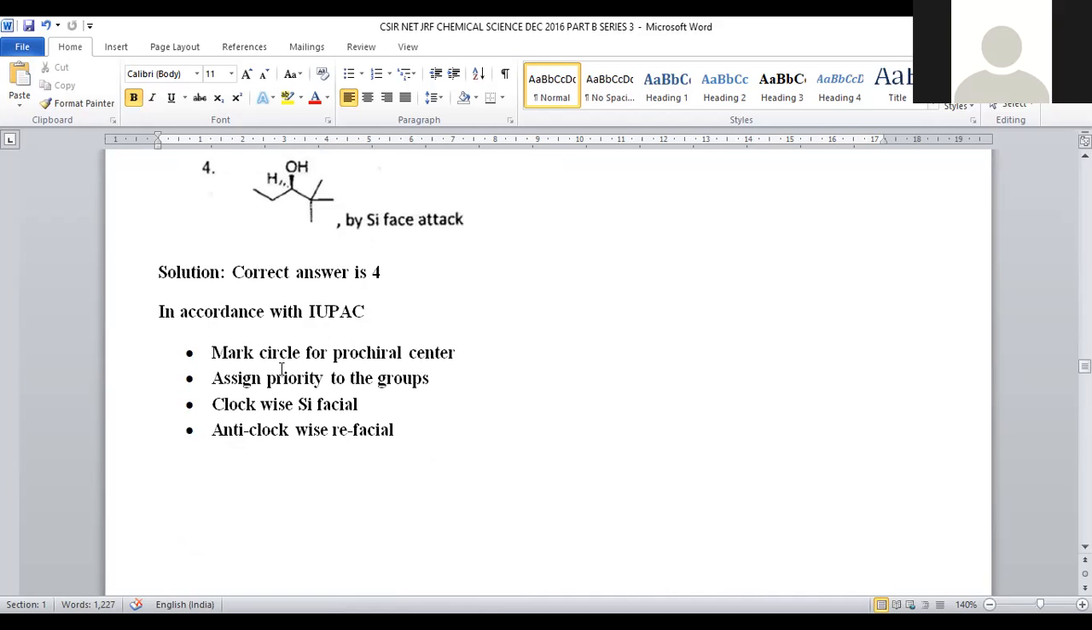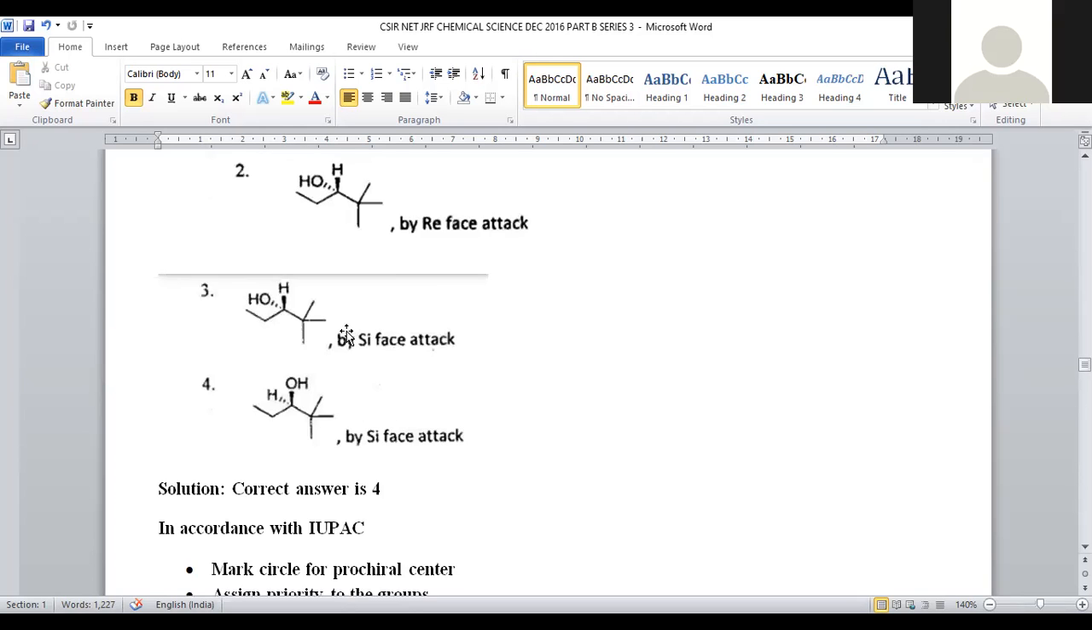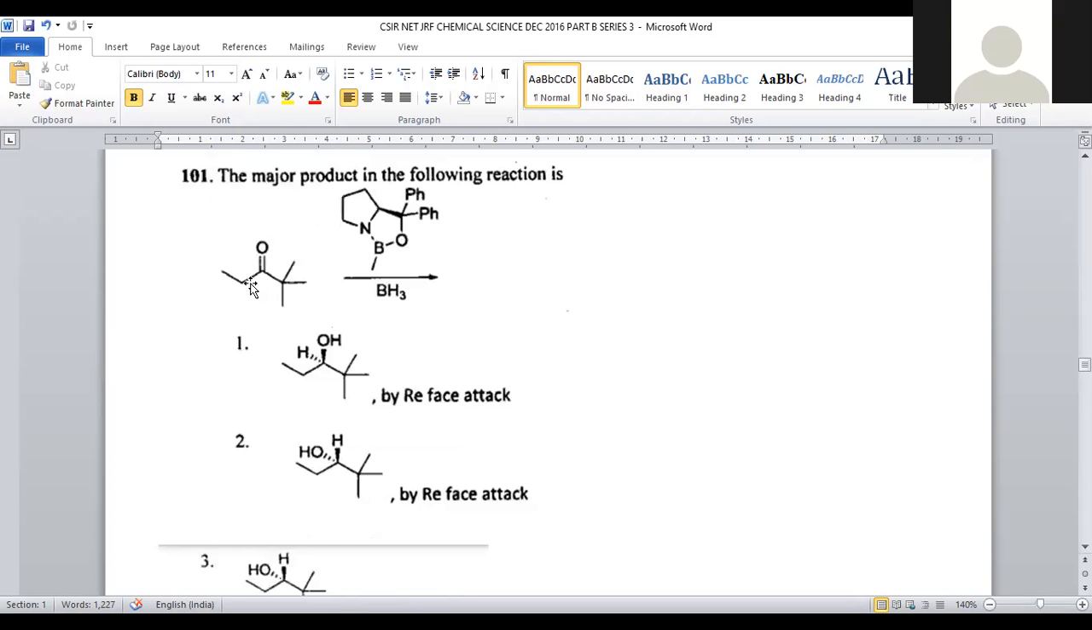For that purpose, we have some guidelines which are provided by IUPAC, the International Union of Pure and Applied Chemistry. In accordance with IUPAC, we have certain guidelines in order to assign Re face and Si face, right? First, we have to identify where the prochiral center is. What is meant by prochiral center? The center which can be converted into chiral by the addition of any reagent is called prochiral, right? Initially, it is not chiral, but upon treating with any reagent, it will be converted into chiral.